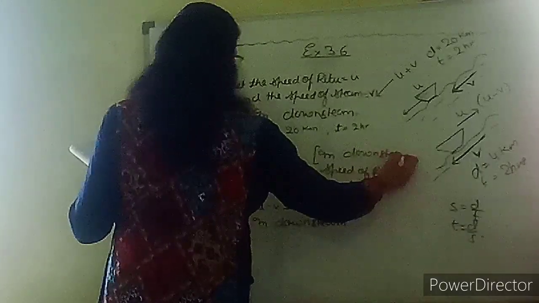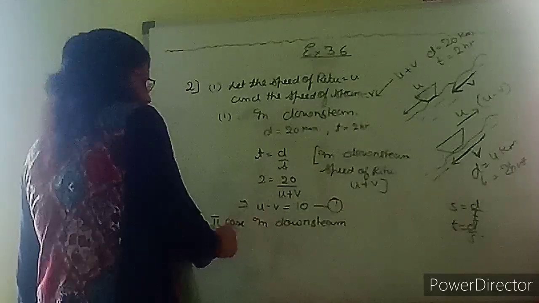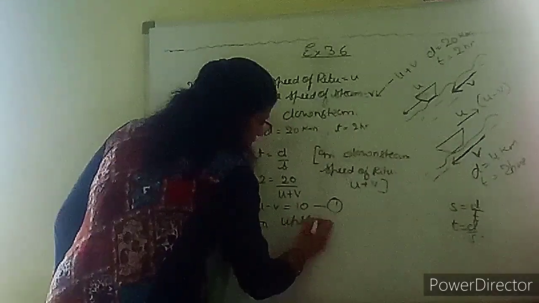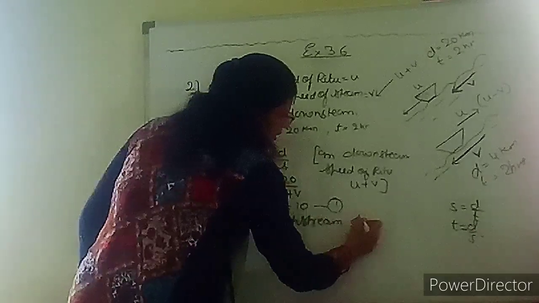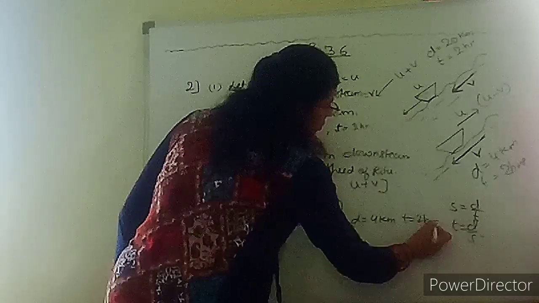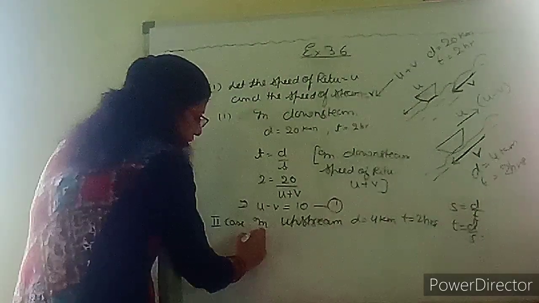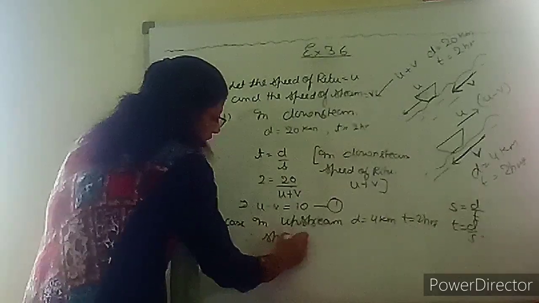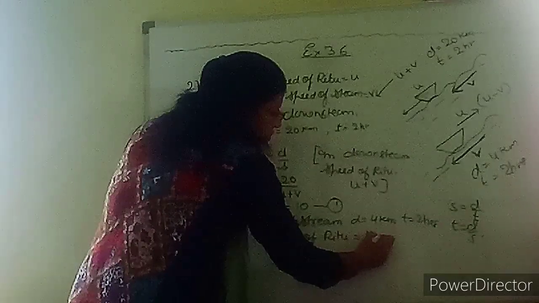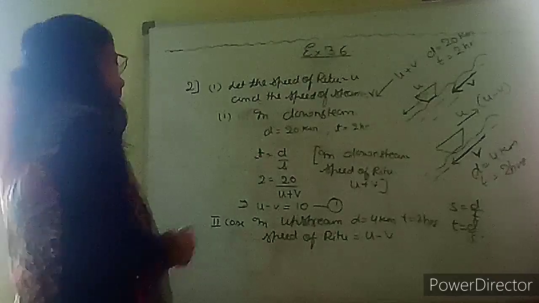Okay, and same way they are saying in upstream 4 kilometer in 2 hours. So now they are going in upstream. Distance traveled is 4 kilometer. Time is 2 hours. Okay, so this is upstream, this is downstream. It is given to you. So now, therefore, speed of Ritu. Upstream के लिए speed क्या हो जाएगी? U minus V.